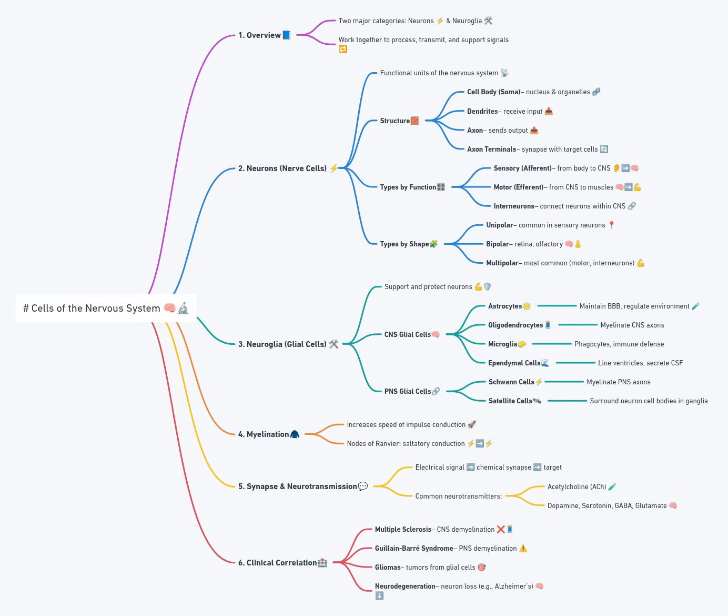Second, satellite cells. These cells surround the neuronal cell bodies in peripheral ganglia. They provide structural support and help regulate the microenvironment around sensory and autonomic neurons. Neuroglial cells are capable of cell division throughout life, unlike neurons. This regenerative potential, however, also makes glial cells the origin of most CNS tumors. For instance, astrocytomas and oligodendrogliomas arise from astrocytes and oligodendrocytes, respectively.